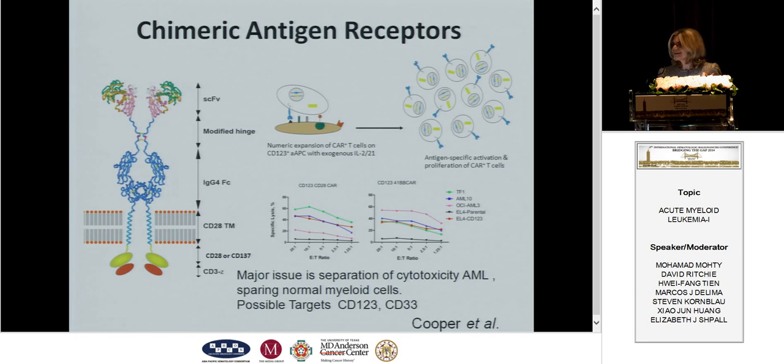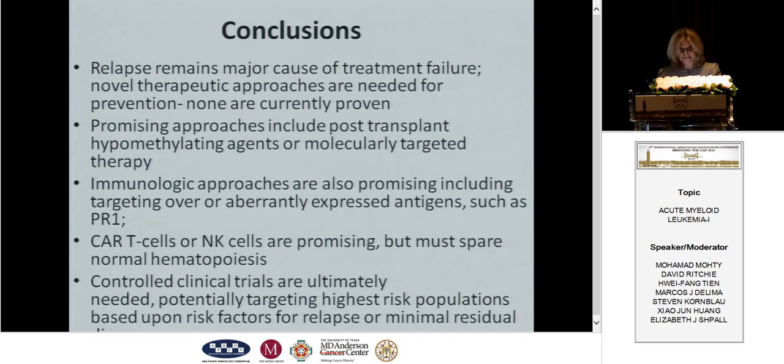So this may be an ideal agent to use in the transplant setting to further improve our ablative regimens with a transient transduction, for example, in electroporation, so that it will come in, affect the cells and be gone, and then we'll give a donor graft to protect against the off-target effects of myelosuppression. And a number of such studies are being planned.